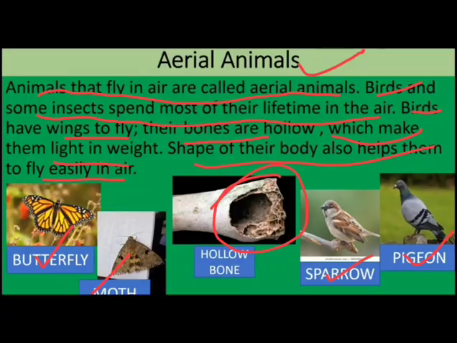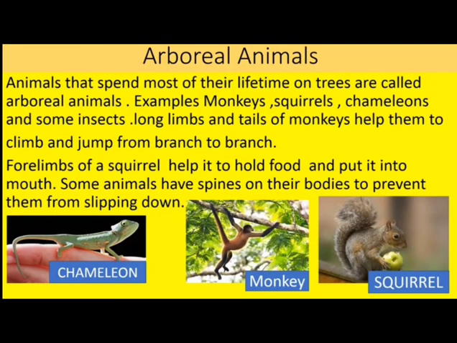Now the next type of animals are arboreal animals. Animals that spend most of their lifetime on trees are called as arboreal animals. So arboreal animals are those animals which spend most of their lifetime on trees. Okay, for example, monkeys, squirrels, chameleons, and some insects also. Okay, so they spend most of their lifetime on trees.